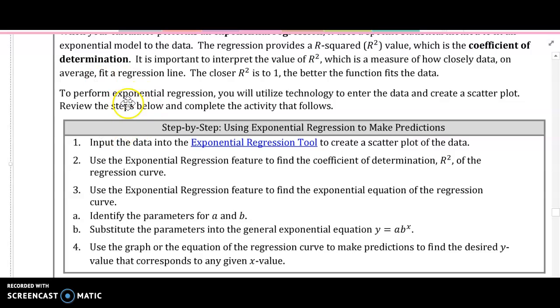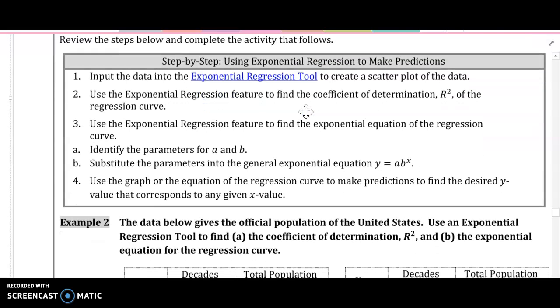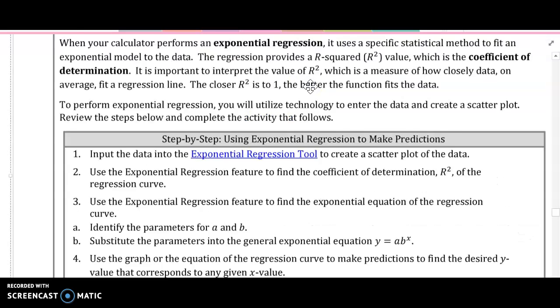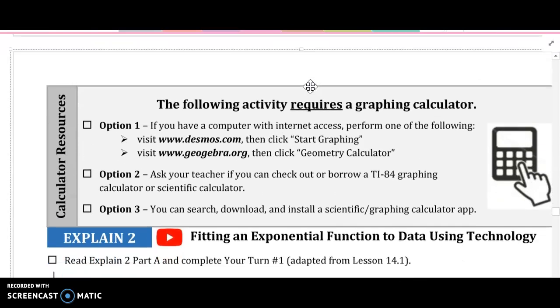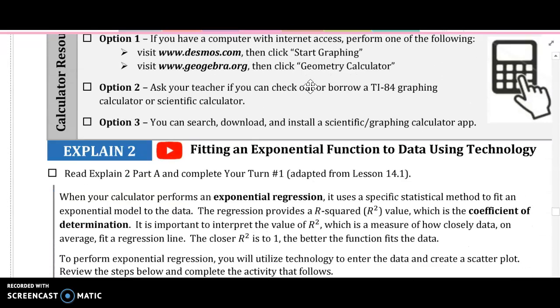To perform exponential regression, you'll utilize technology to enter the data and create a scatter plot. Review the steps below and complete the activity that follows. Okay, so input the data into the exponential regression tool to create this.